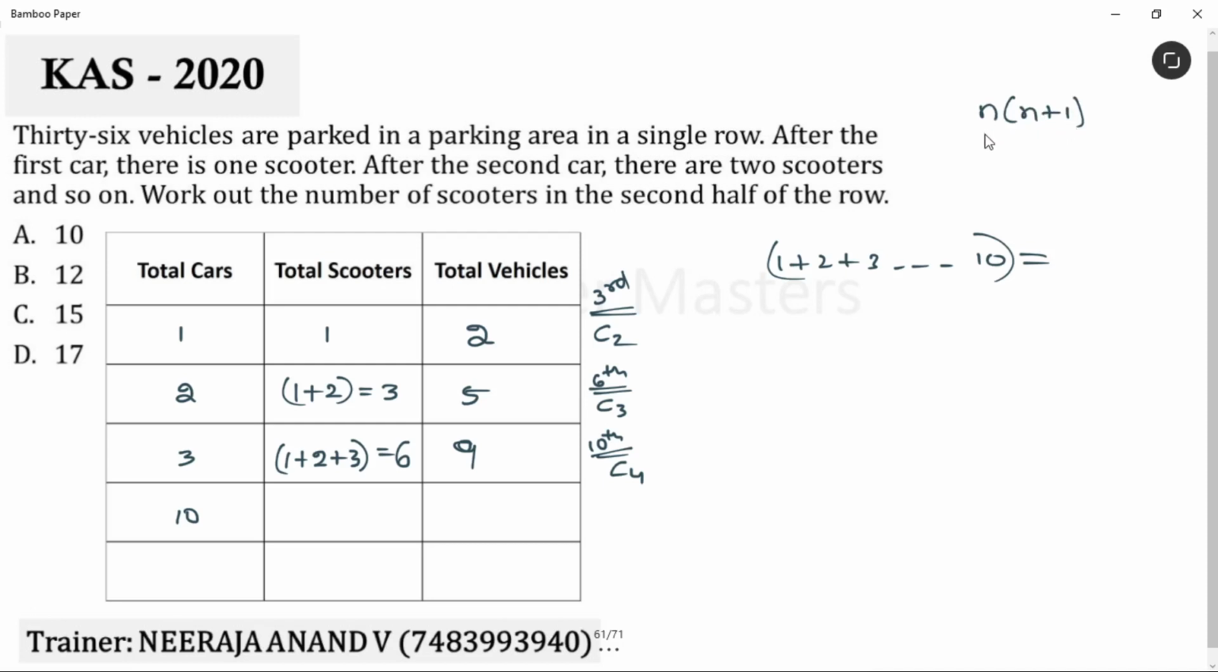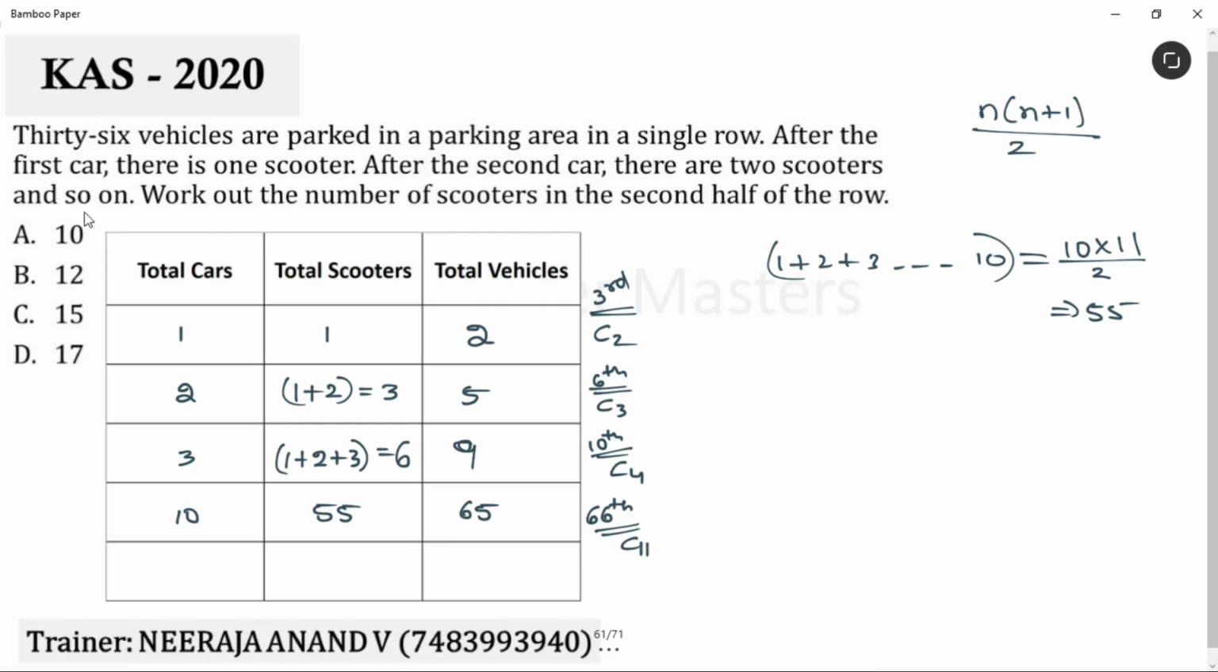N into n plus 1 divided by 2. Am I clear? 10 numbers are there. 10 into 11 divided by 2. Sum is 55. What is the meaning of this? 55 scooters are there. That means how many vehicles? 65 vehicles. Can you tell me what is 66th vehicle? 66th vehicle is car 11. This simple it is. I hope you got the technique.